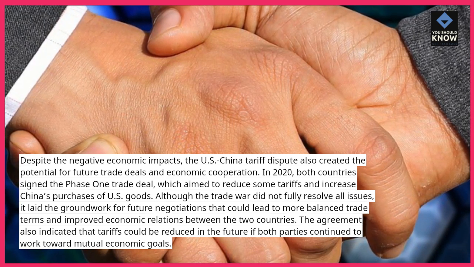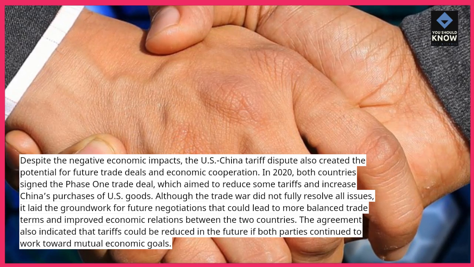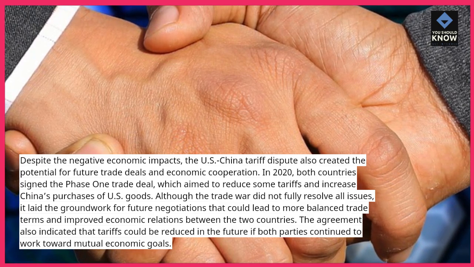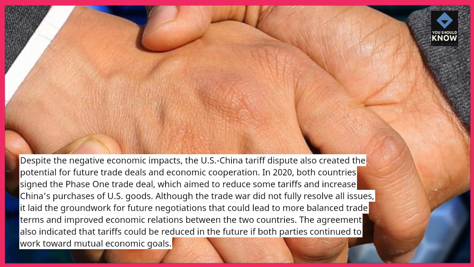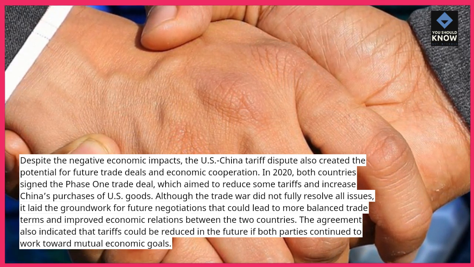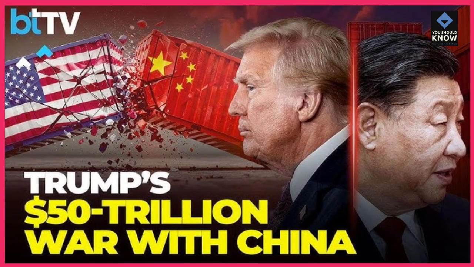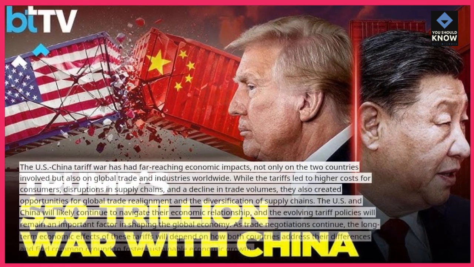Although the trade war did not fully resolve all issues, it laid the groundwork for future negotiations that could lead to more balanced trade terms and improved economic relations between the two countries. The agreement also indicated that tariffs could be reduced in the future if both parties continued to work toward mutual economic goals.